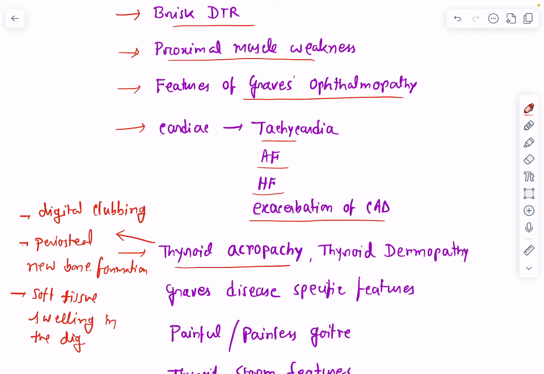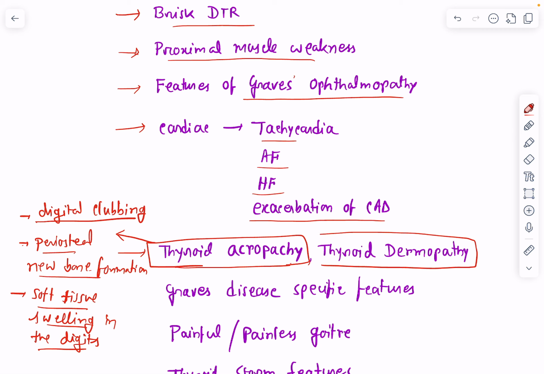Okay, so this is known as thyroid acropathy, right? Digital clubbing both in hands and feet. There will be periosteal new bone formation and soft tissue swelling in the digits, right? And there is something known as thyroid dermopathy as well. What is thyroid dermopathy? It is also known as pretibial myxedema.